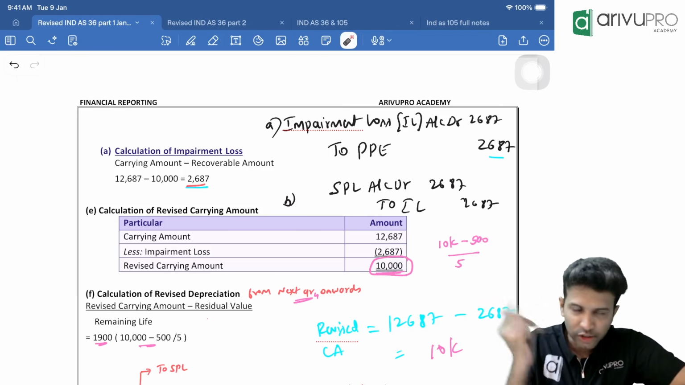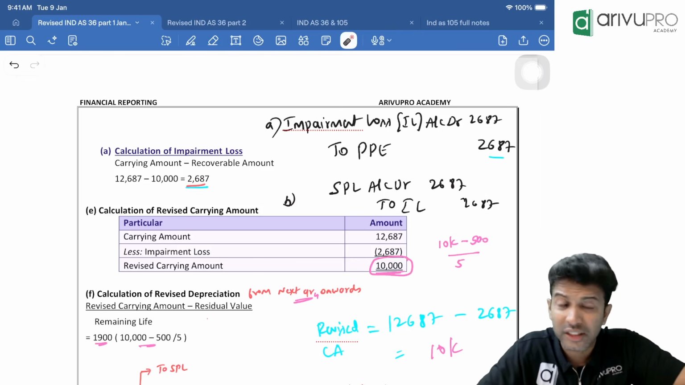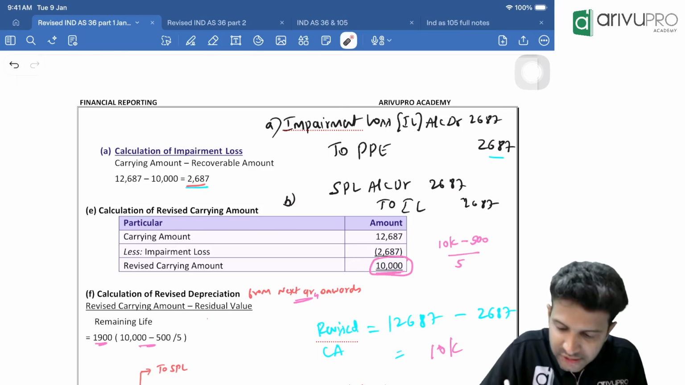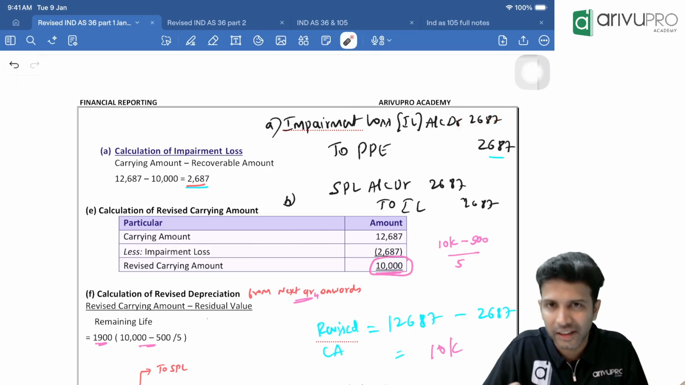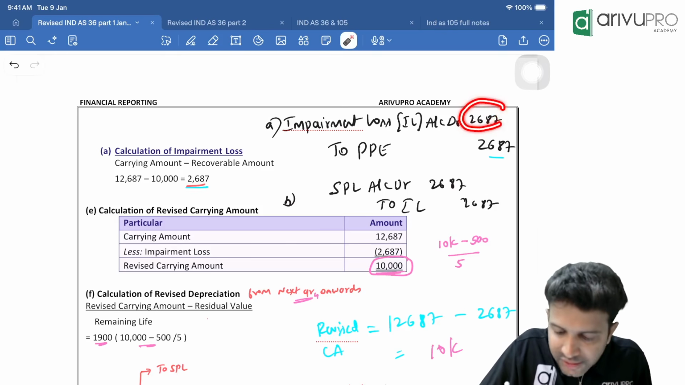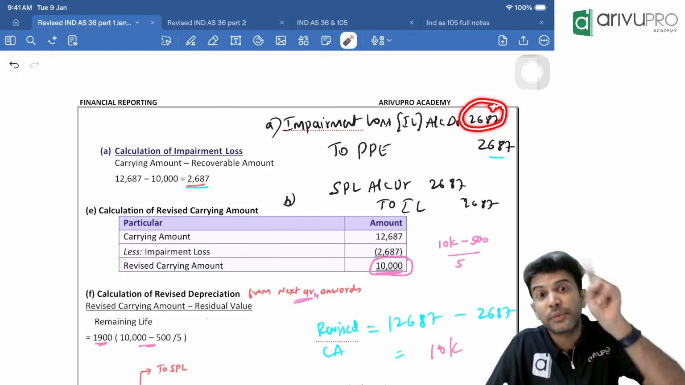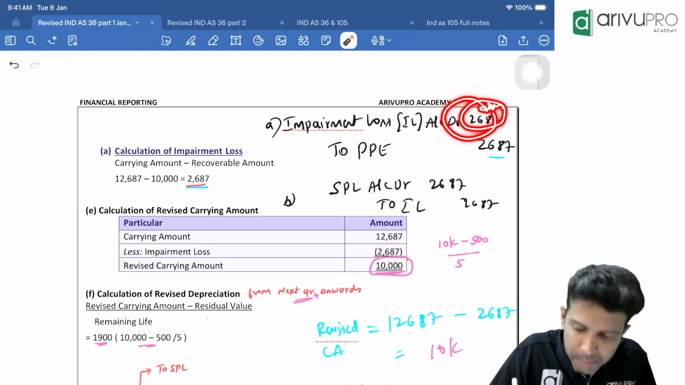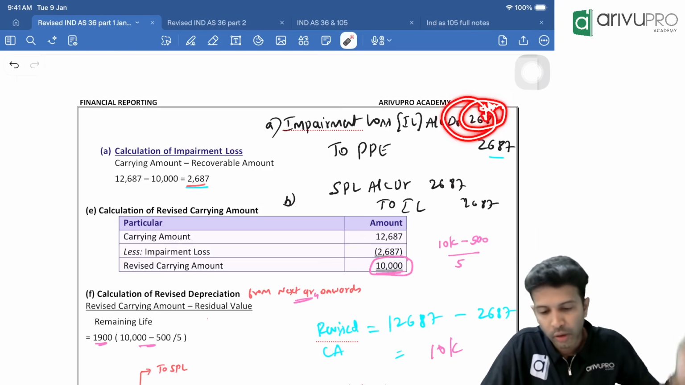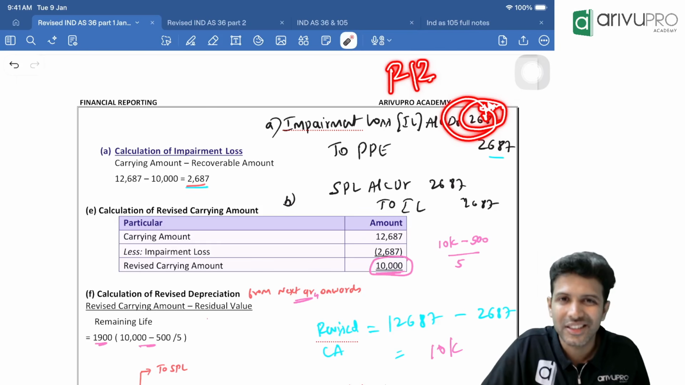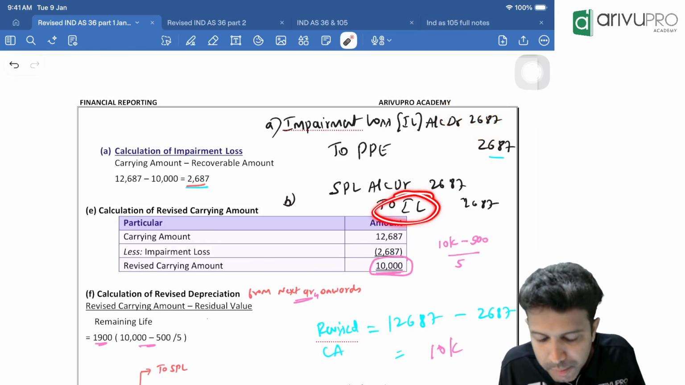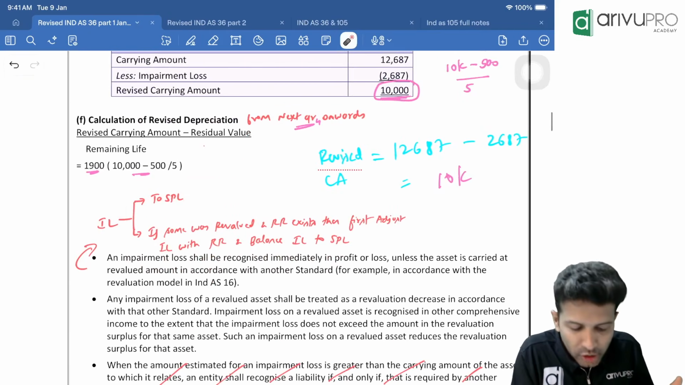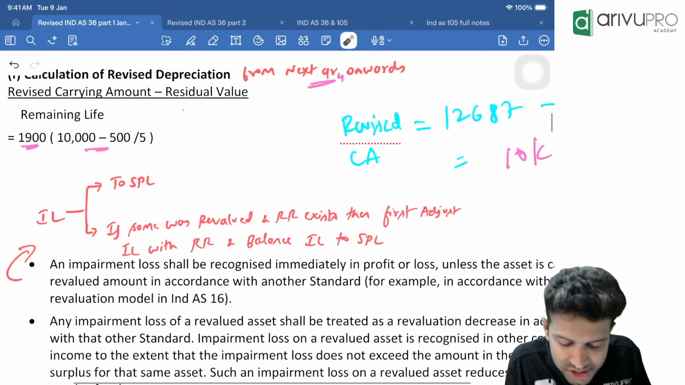So listen to this carefully. Not any asset, but the asset that got impaired. Let's say this is a building. If the same building, the same asset, not any other building or asset, was revalued before, and if RR exists on the same asset, then instead of transferring impairment loss to SPL, it can be adjusted with RR. So the first priority of impairment loss adjustment is to adjust with RR.